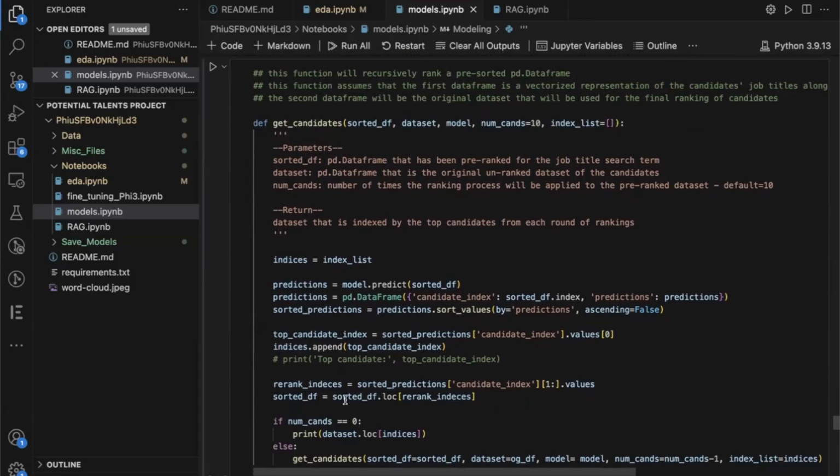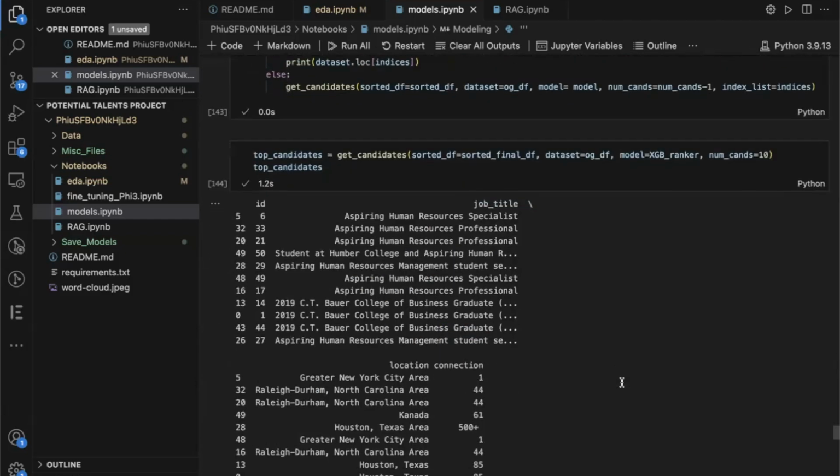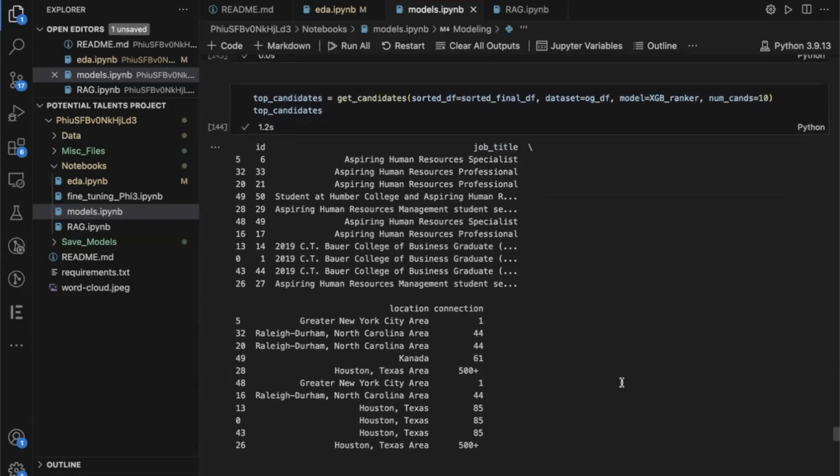And so this final function is recursively calling itself to re-rank the pre-ranked data set that we had previously looked at. How that really works is we take that pre-ranked data set, seeing if they have aspiring human resources, or just human resources, or none of that in there.